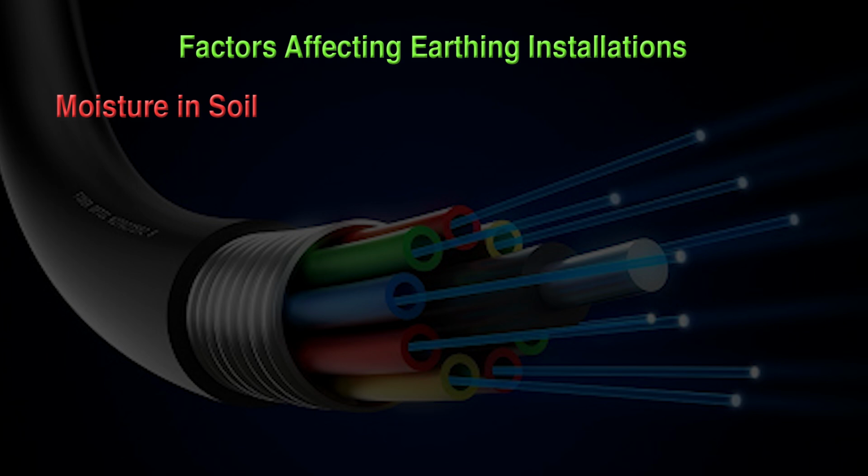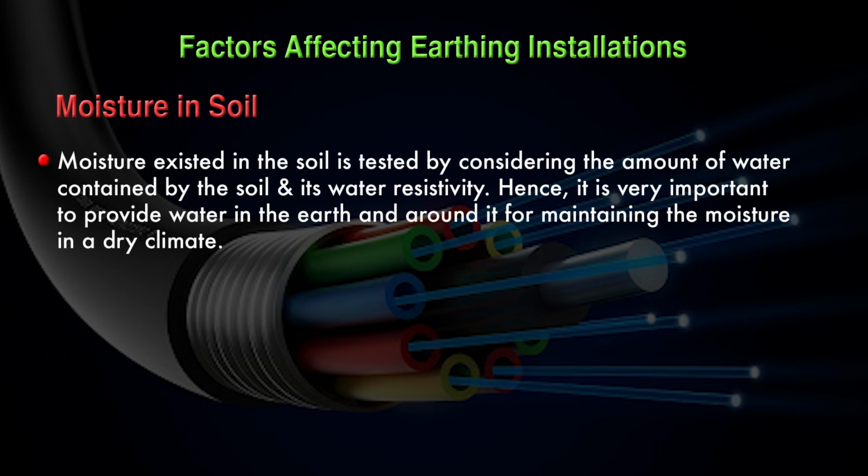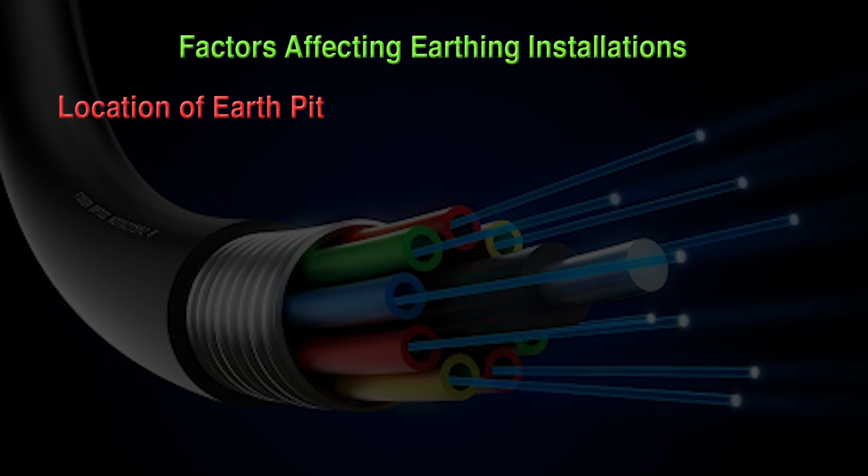Next factor is moisture in soil. Moisture existing in the soil is tested by considering the amount of water contained by the soil and its water resistivity. Hence, it is very important to provide water in the earth and around it for maintaining the moisture in dry climate. Next factor that we are going to discuss is location of the earth pit.